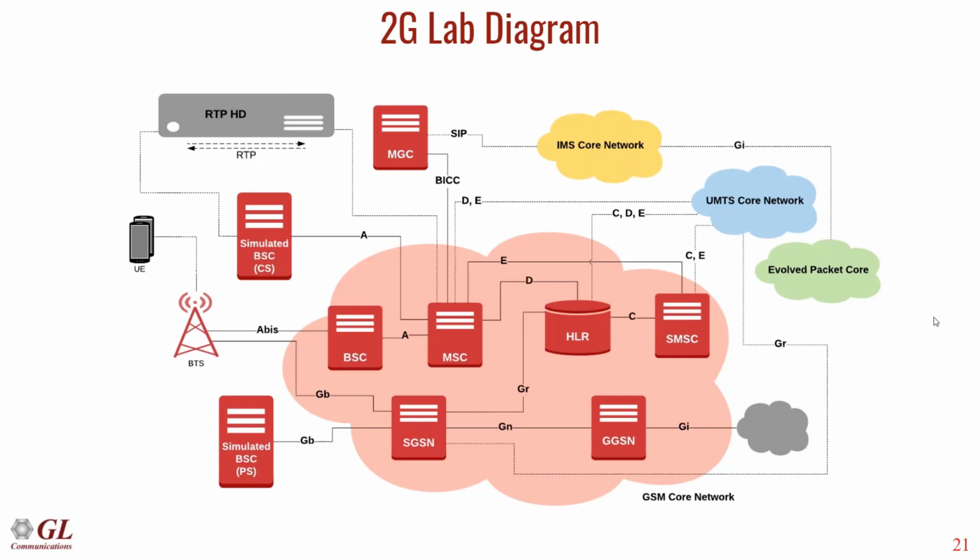The MSC functionality remains the same as in the 3G network. It will enable the UE to make voice calls to any node.